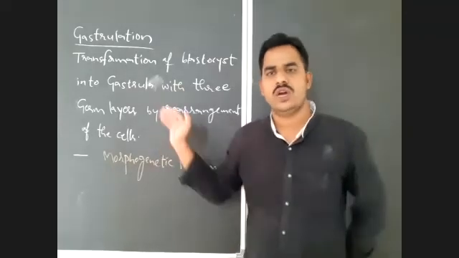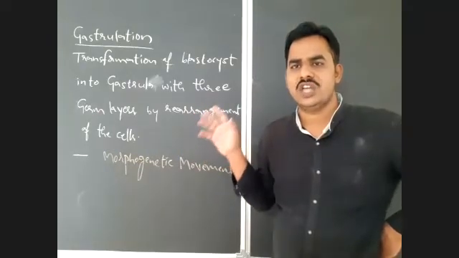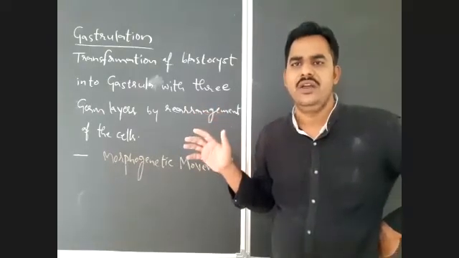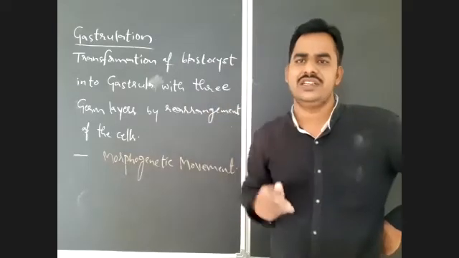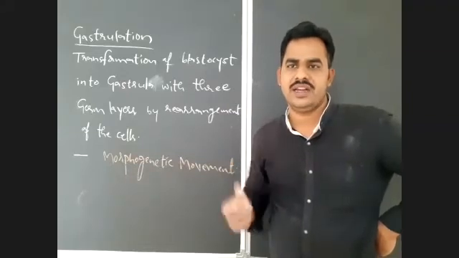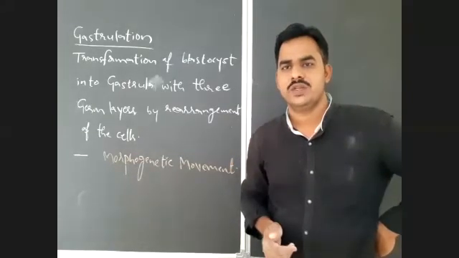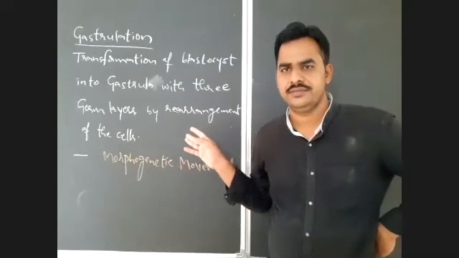During gastrulation, what will happen? The cells which are present in the blastocyst will migrate to their respective locations, or will be rearranged, and that leads to the formation of three germ layers: ectoderm, endoderm, and mesoderm. So that is gastrulation. What is gastrulation?